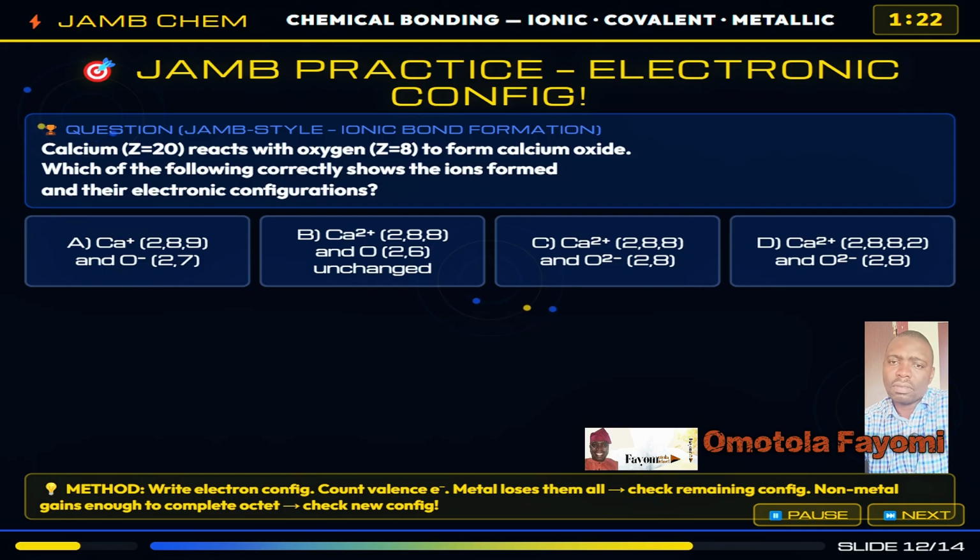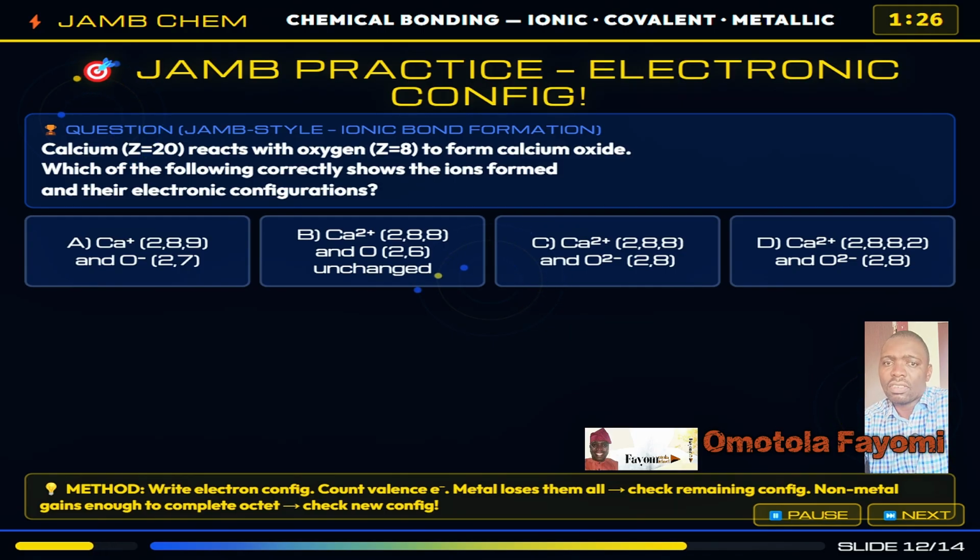It cannot form Ca+. It will end up as 2,8,9 if you pick Ca+, which makes no chemical sense. Option D is wrong too because Ca2+ does not keep its outer shell. The correct configuration after losing 2 electrons from 2,8,8,2 is 2,8,8, not 2,8,8,2. This is a very common JAMB trap.